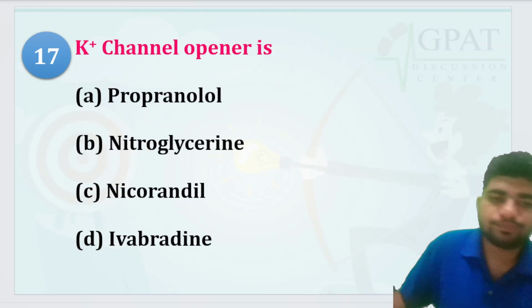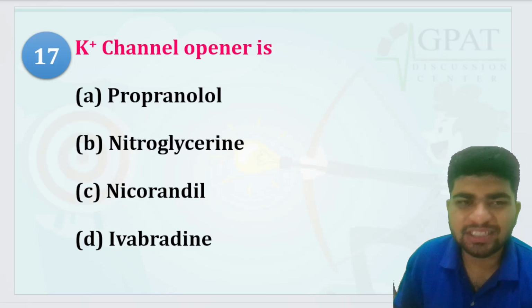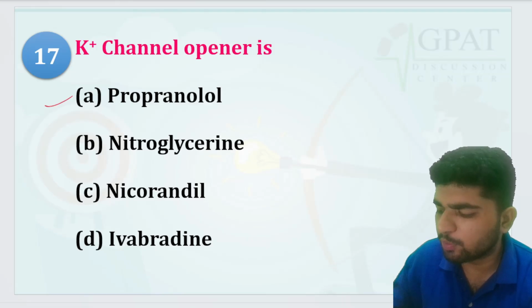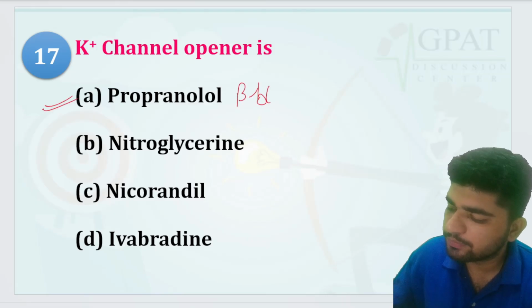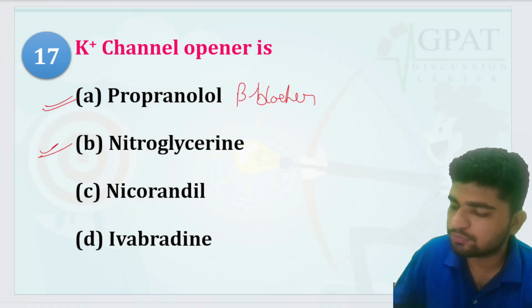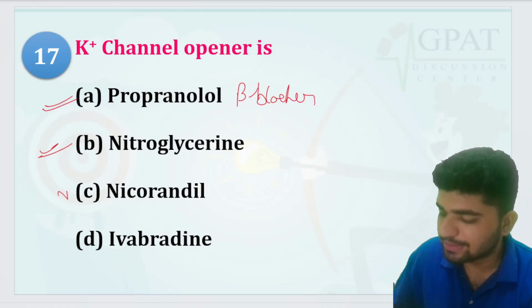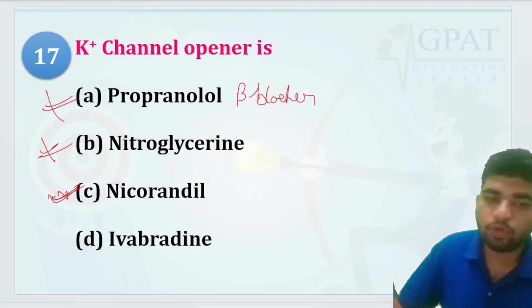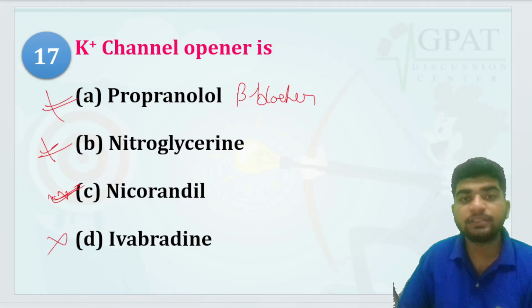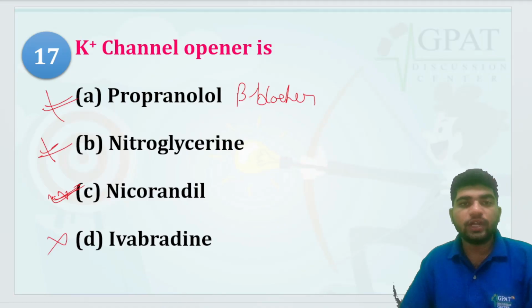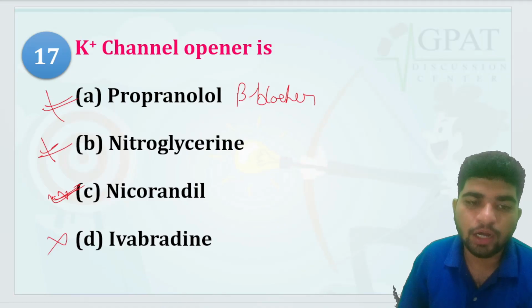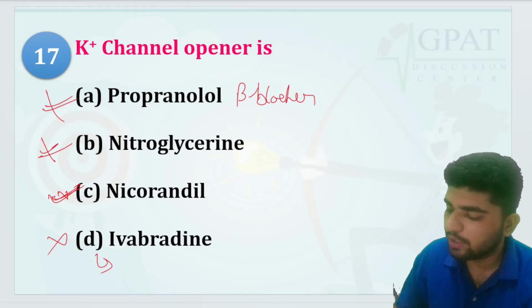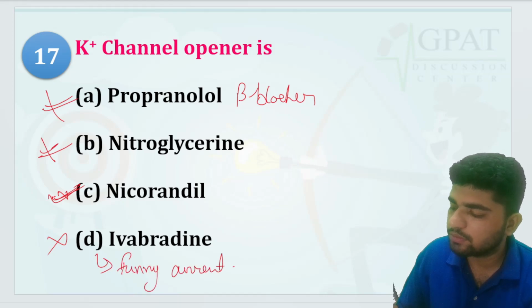Potassium channel opener, okay, is from the direct classification. Propranolol, no. Propranolol is a beta blocker. Nitroglycerin, no. Nicorandil, yes. Nicorandil is a potassium channel opener. Ivabradine, no. Ivabradine is used for lowering the heart rate. That is a pure heart rate lowering agent, which acts on the funny current. Sure. Next question.